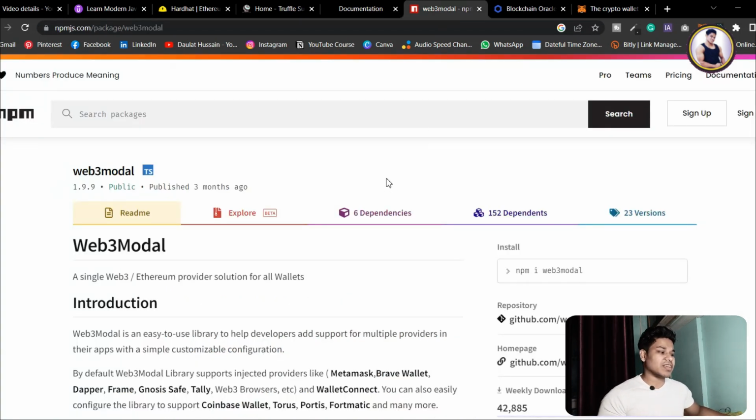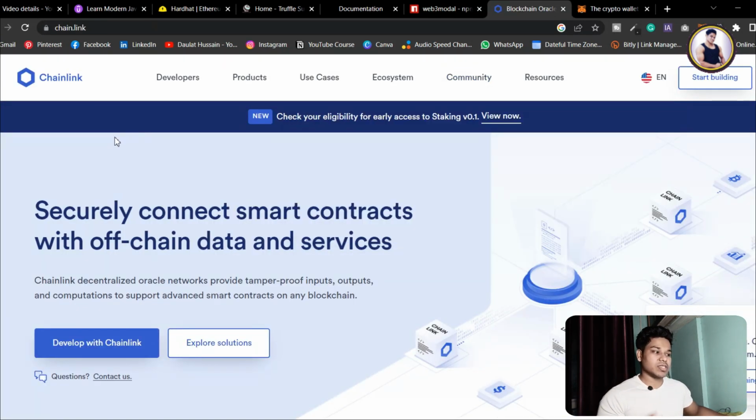The third package we have is Web3 Modal. So if you really want to connect with any Web3 providers, MetaMask, Coinbase, or any blockchain wallet, and to interact with those wallets, you have to use Web3 Modal. So if you want to build your own application and you want to provide multiple wallets, or you want to create your own wallet, then this package is going to be very important for you, and that's why it's also written in JavaScript. Now let me show you the fourth tool, which is Chainlink.